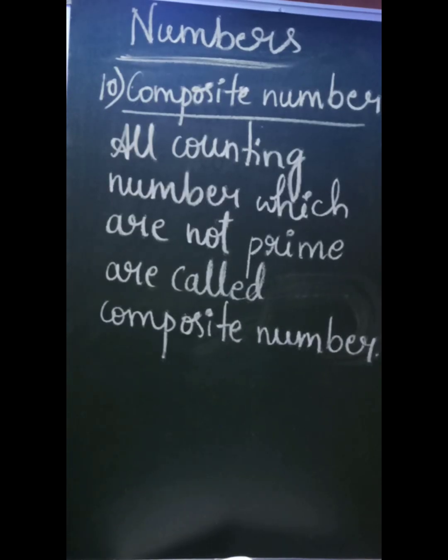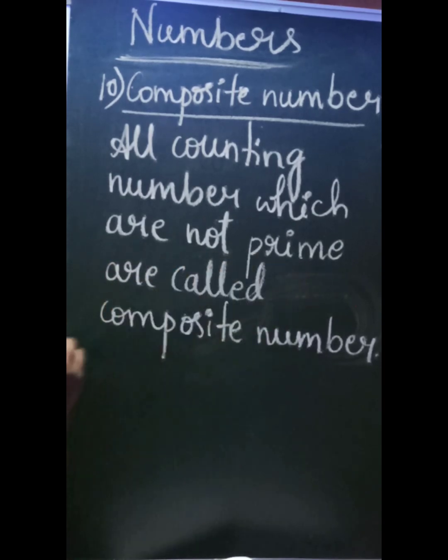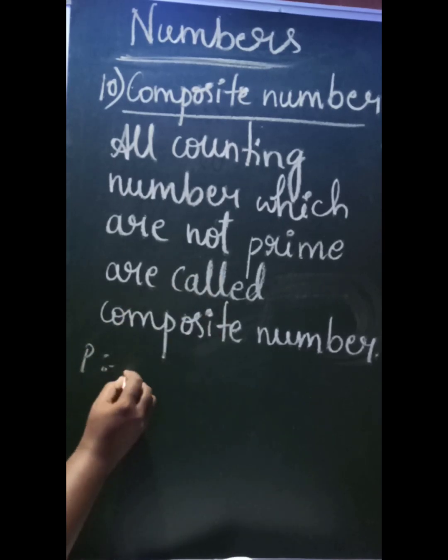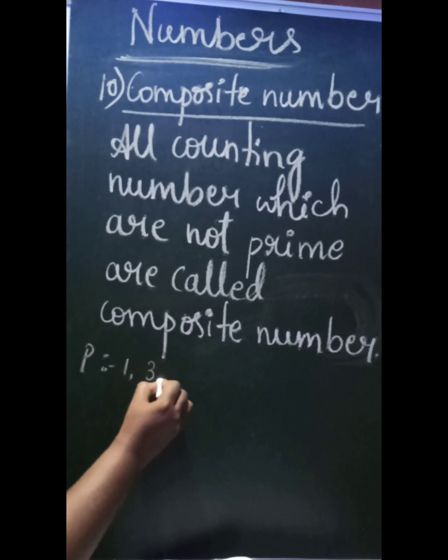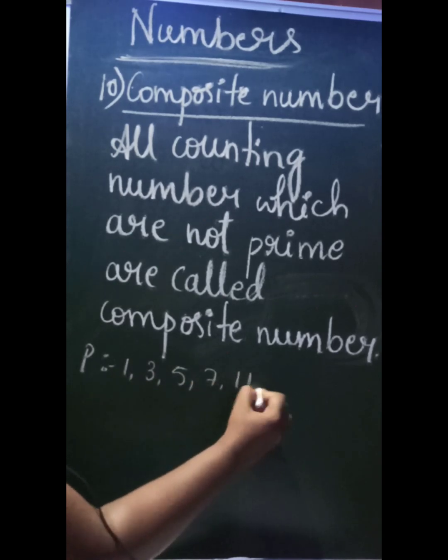So the next type of number we have is composite number. So how do we define this one? Consider all counting numbers which are not prime. So what is the meaning of this? Consider all the prime numbers. We know the prime numbers are 2, 3, 5, 7, 11, 13,